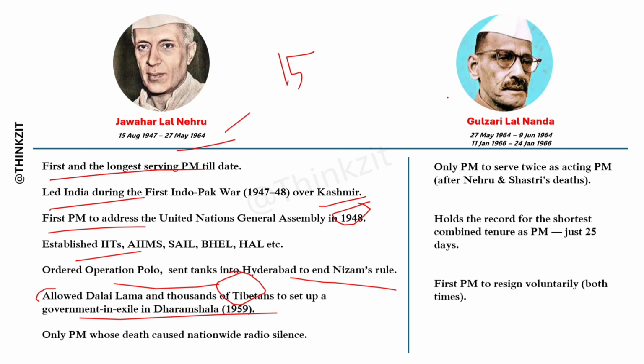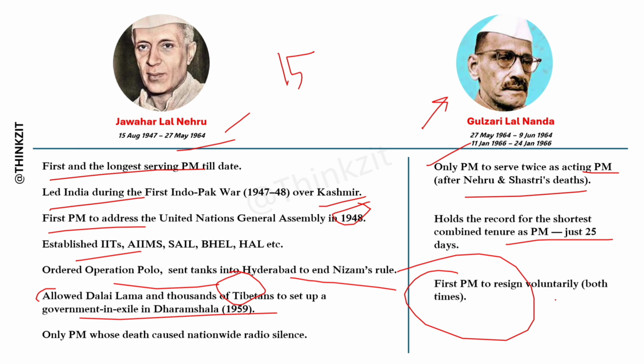Let's come to the second prime minister, and he is Gulzarilal Nanda, and this was his tenure. He is the only prime minister to serve twice as acting prime minister, after Jawaharlal Nehru's and Lal Bahadur Shastri's death. He holds the record for the shortest combined tenure, just 25 days, and he is the first prime minister to resign voluntarily both times.